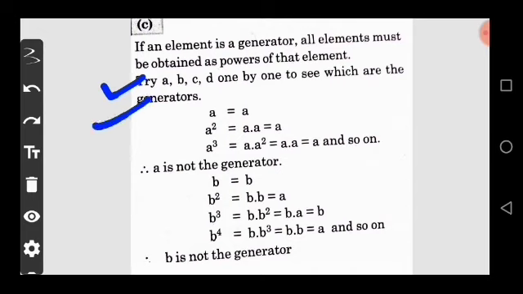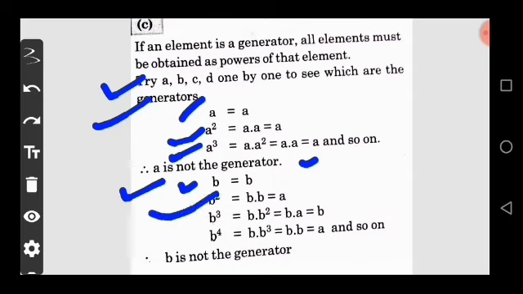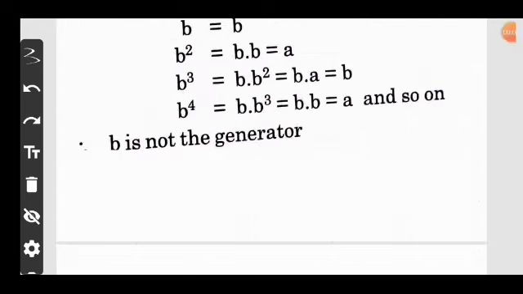When applying the generator operation, we get A squared is A dot A, which is also A, and A cubed is also A, and so on. So A is not a generator. Now come to B. B is equal to B, but B squared is equal to A, B cubed is equal to B, and B to the fourth is equal to A. So hence we say that B is not a generator.